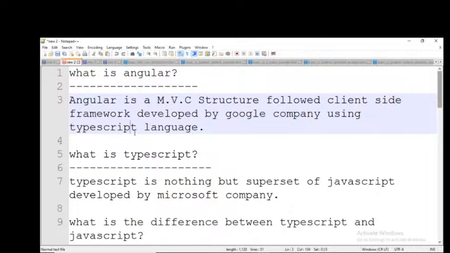Why? Because TypeScript was developed by Microsoft, not Google directly. Please keep everybody muted. Suppose you are developing an application by using Java language. So who will be the owner: you, or the person who developed Java language? I'm not asking about who developed anything, I'm asking about a simple thing.